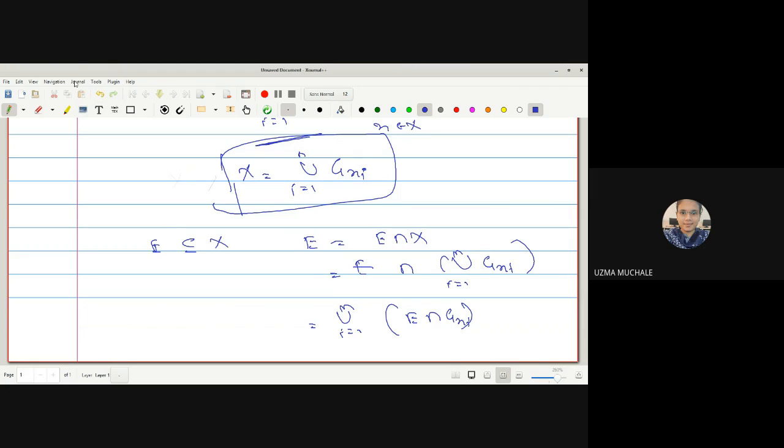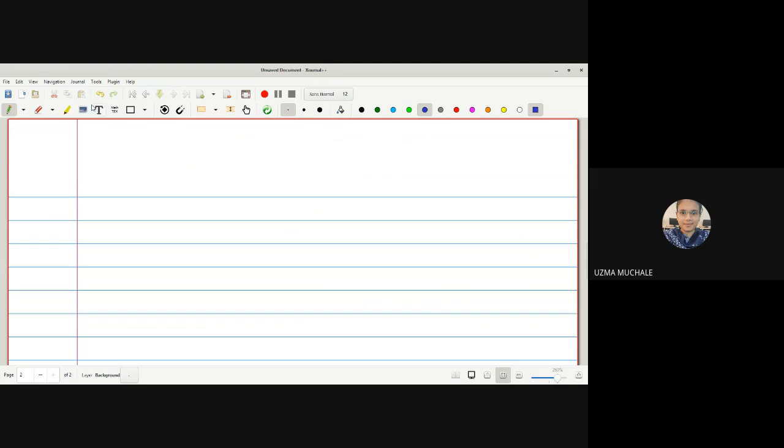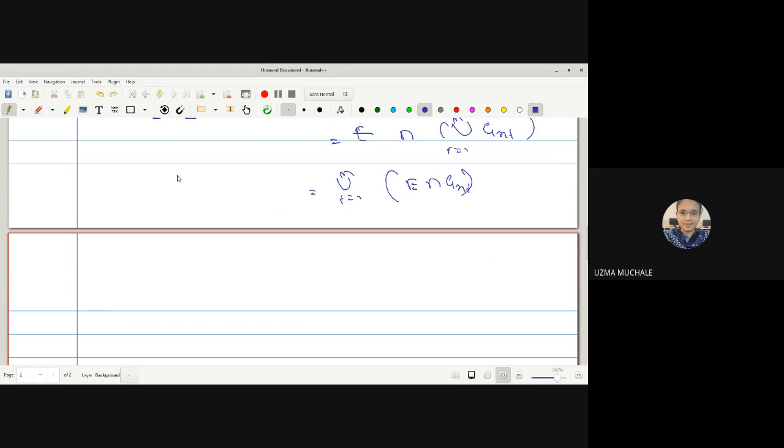In the last lecture also we have discussed this. E is equal to the union over i from 1 to n of E intersection G_xi. But E is infinite, right? We have E as an infinite set, but here we are getting E as a finite set.